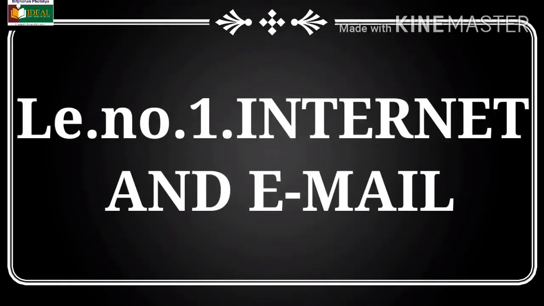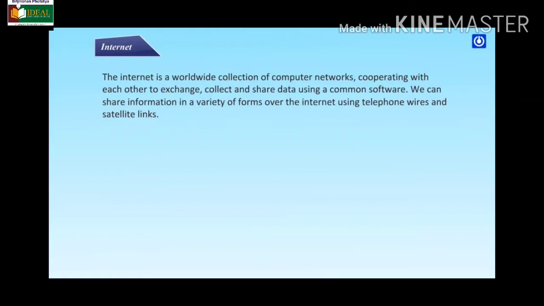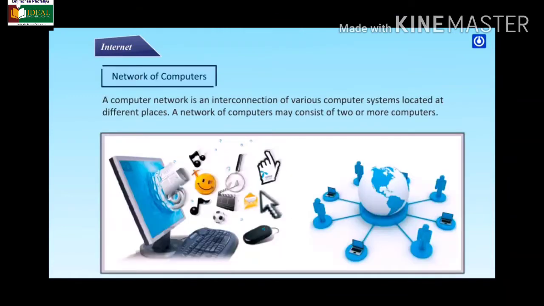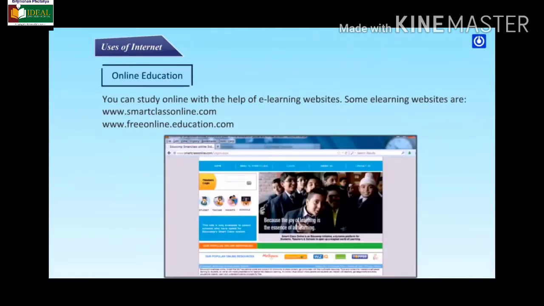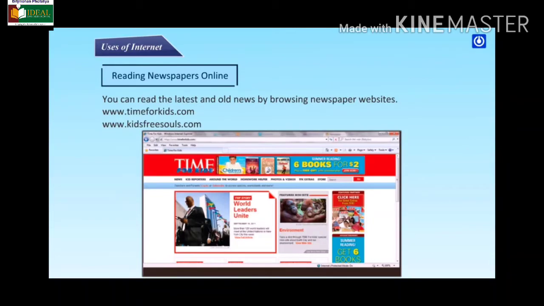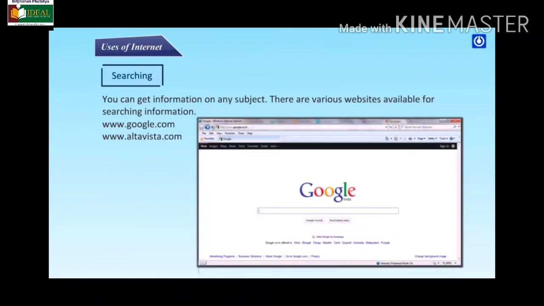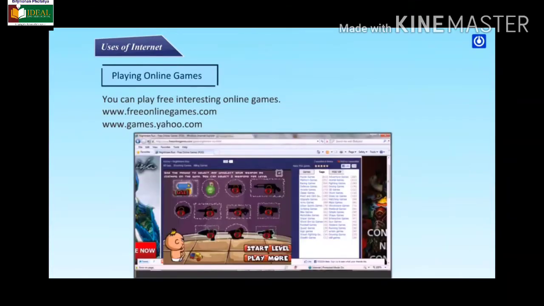So we are learning lesson number 1, internet and email. So till the date we have seen what is the internet. The internet is a network of thousands of computers across the world. And after that we have seen uses of the internet for sending emails, news groups, online chatting and conference.